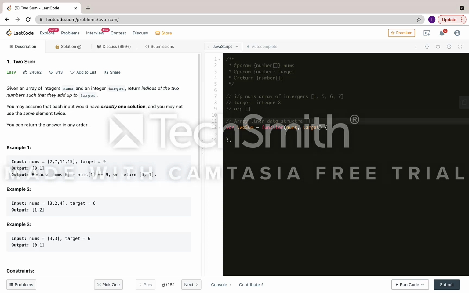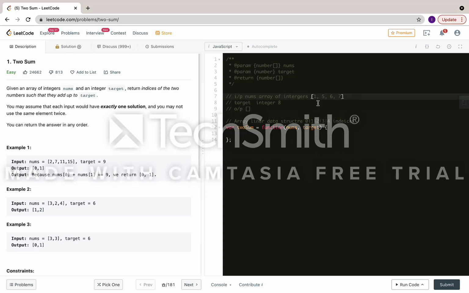The array index always starts from 0 in your memory location. So the first one is 0, then 1, then 2, then 3, then 4, and so on. These are called the indices. You need to print the indices.